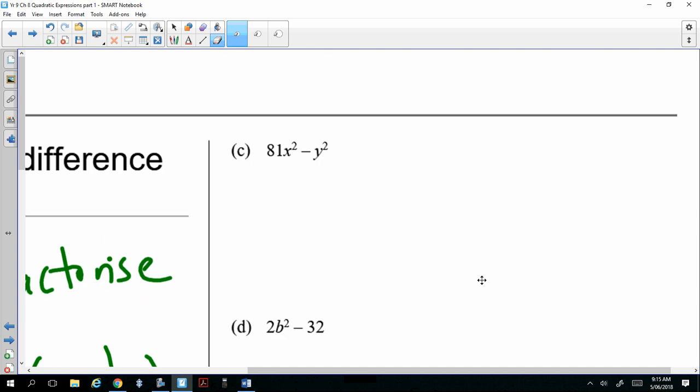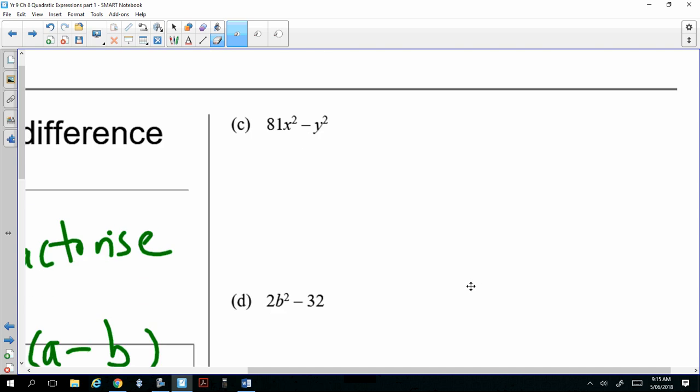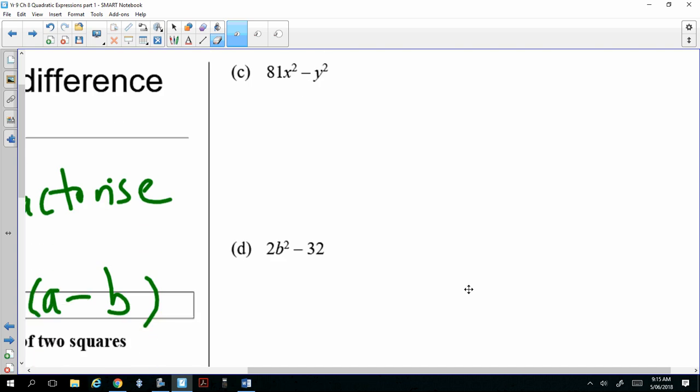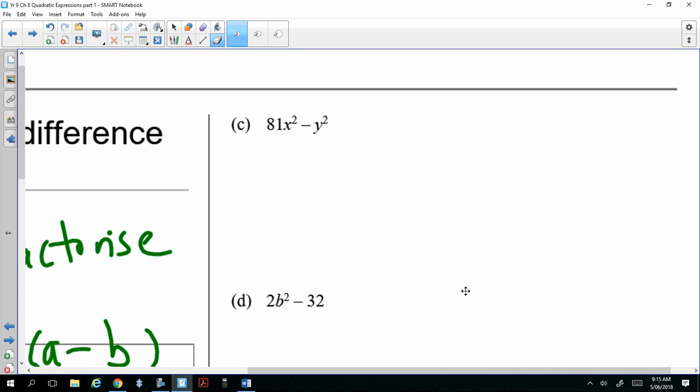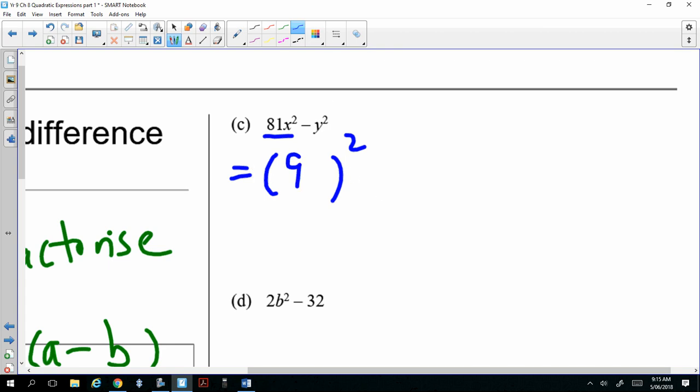Alright, I'm going to ask another student, or actually anyone want to volunteer? Okay, Declan, how do you write the 81x squared? What would you do? No, you have to write it as something squared. Yeah, so you have to write 9x squared. So make sure, see that 81 doesn't have a square. You need to put it inside a bracket squared first. Then you do y squared.